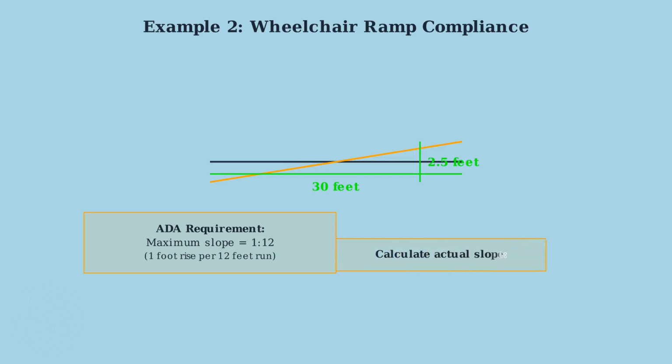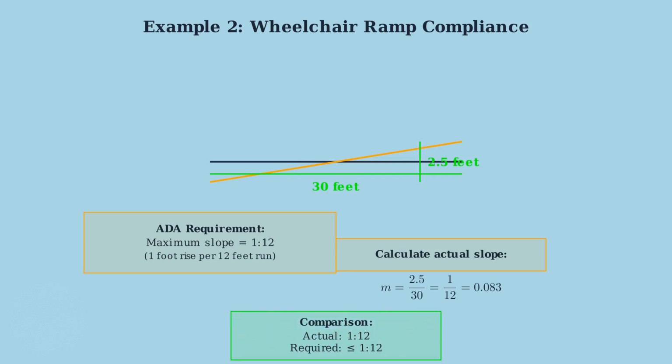First, we calculate the actual slope of our ramp using the slope formula. Next, we compare this to the ADA requirement. Our ramp has a slope of 1 to 12, which exactly matches the maximum allowed slope. Conclusion: this ramp is compliant with ADA standards because its slope of 1 to 12 does not exceed the maximum requirement.